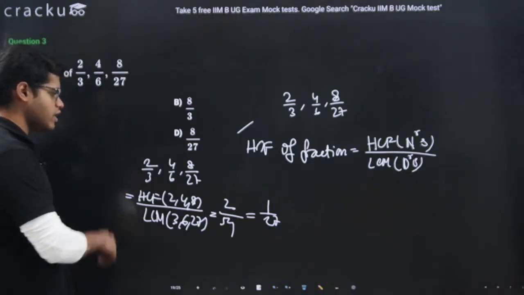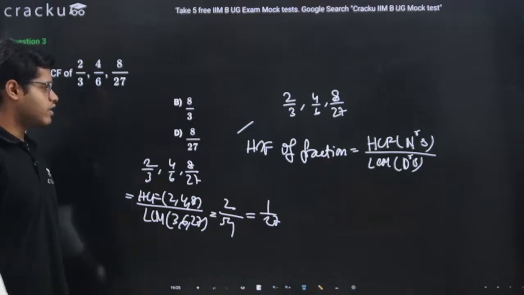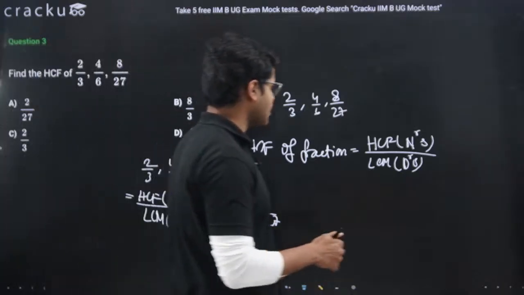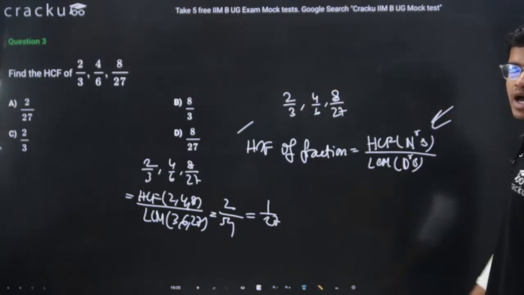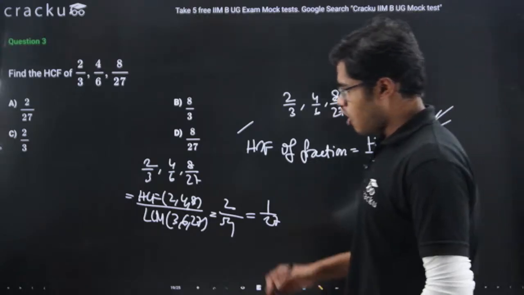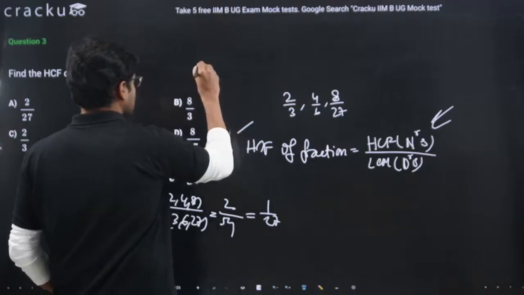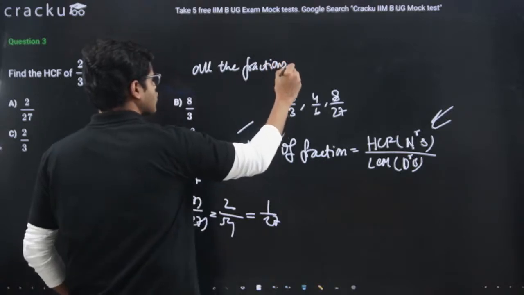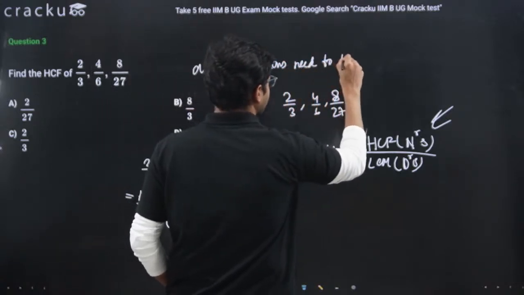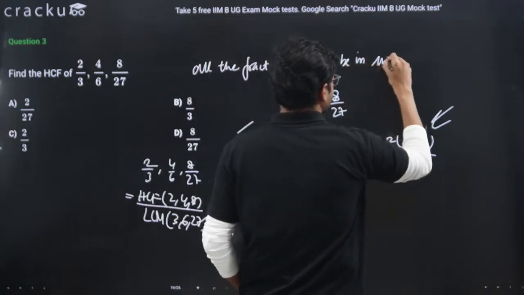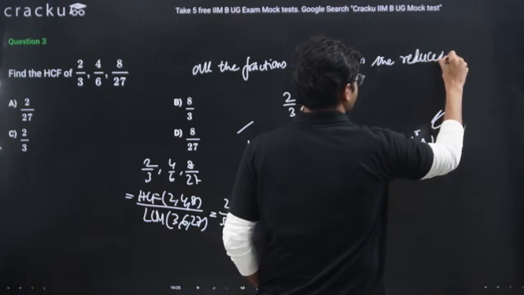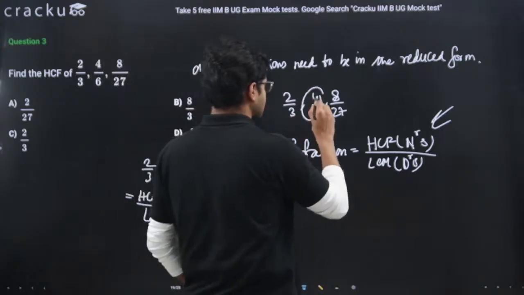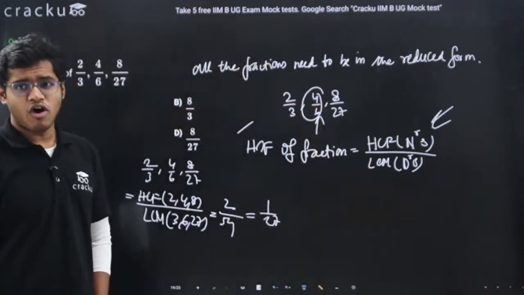So where did we go wrong? Where did we go wrong that this formula is not giving us the answer? Always remember guys, when we apply this formula, all the fractions need to be in the reduced form. Reduced form, I mean simplest form. If you see 4 by 6, this is the black sheep. 4 by 6 is not in its simplest form.